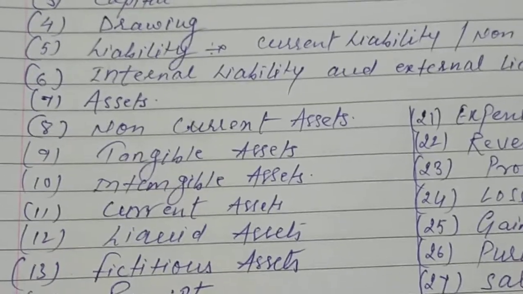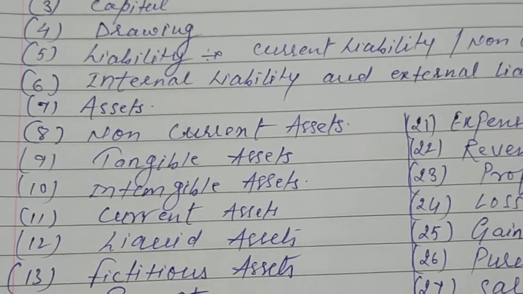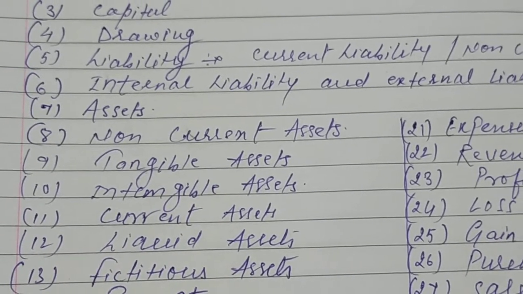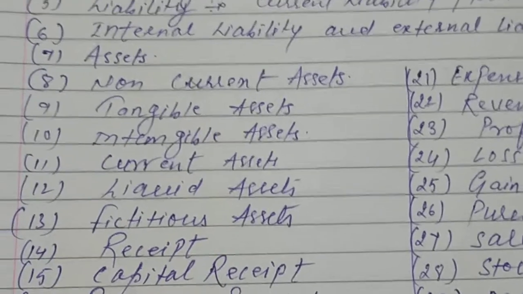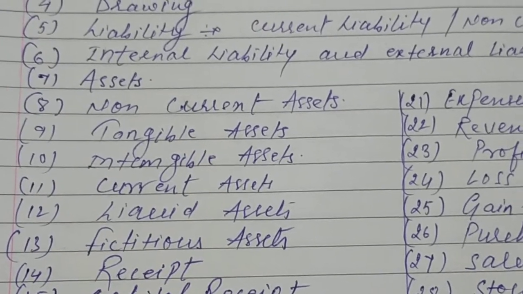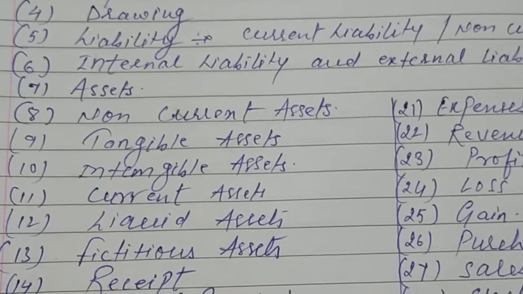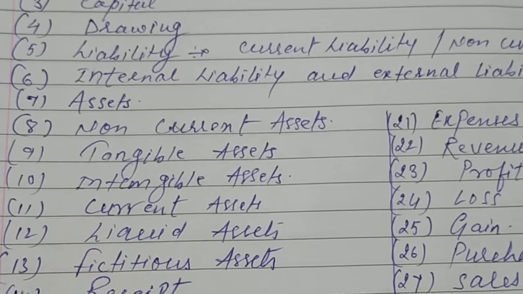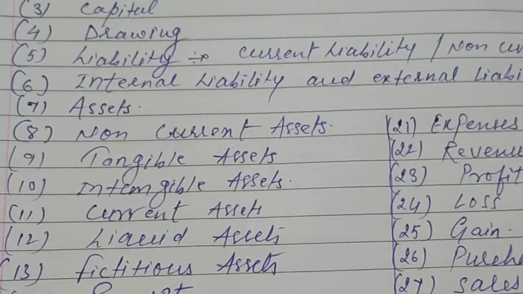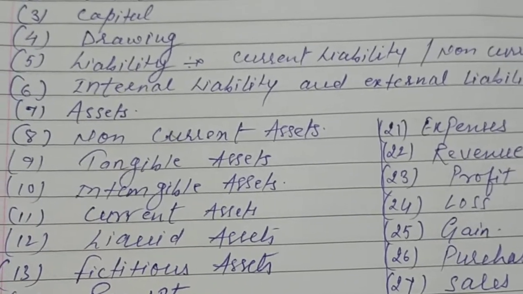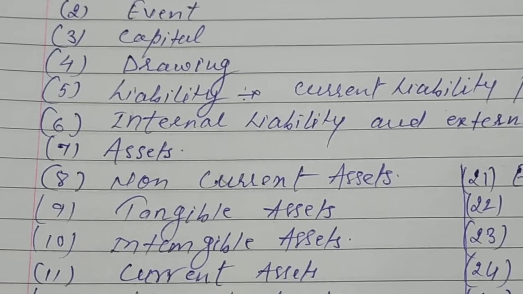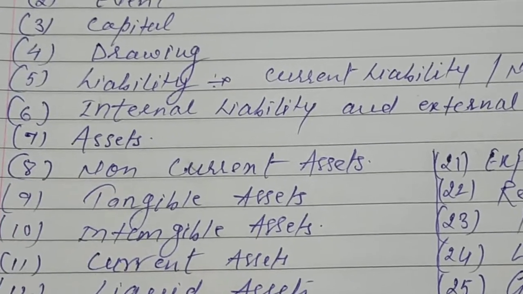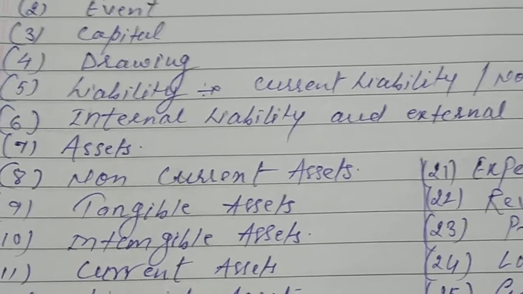Now here you can see non-current asset, tangible asset, intangible asset, current asset, liquid asset, fictitious asset. These are all types of assets. First of all, we will understand non-current asset. Non-current assets we identify on the basis of time.